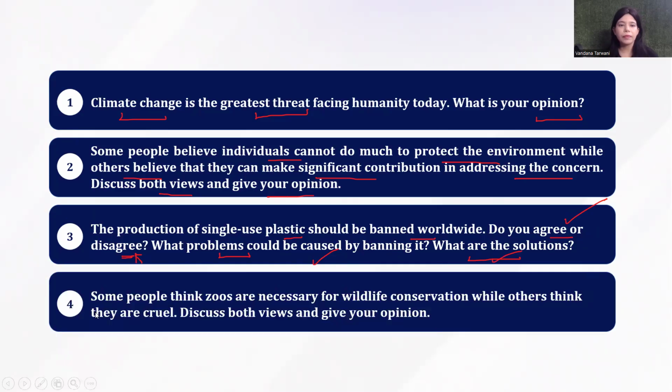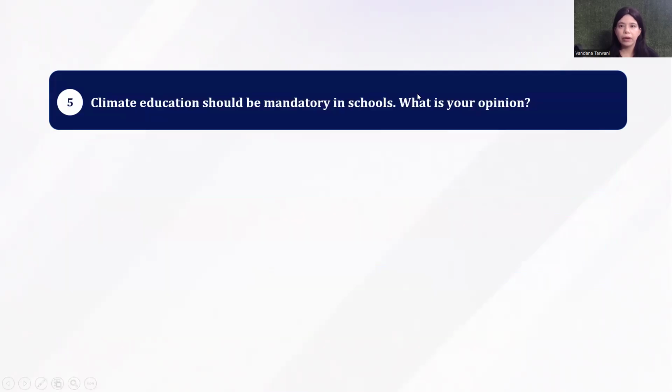Moving on, some people think zoos are necessary for wildlife conservation, while others think they're cruel. Discuss both views and state your opinion. Moving on, next up here is: climate education should be mandatory in schools. What is your opinion?